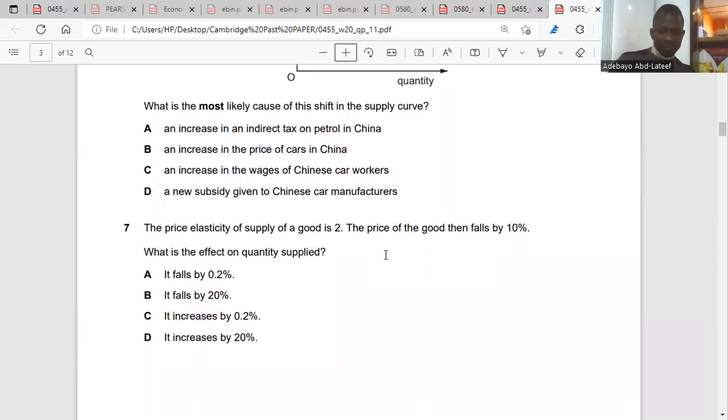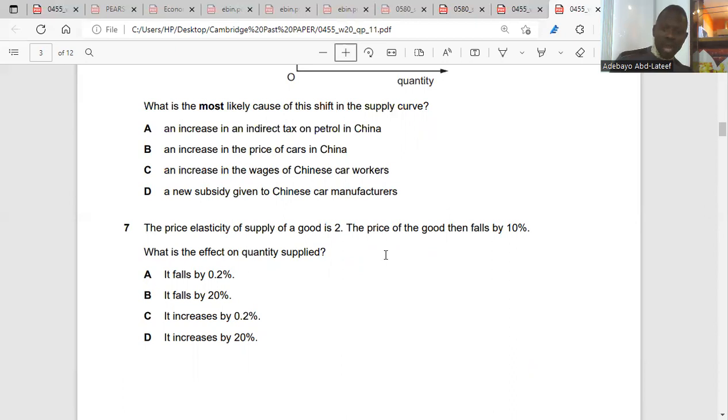Question 7. The price elasticity of supply of a good is 2. The price of the good then falls by 10%. What is the effect on the quantity supplied? If the price elasticity of supply of a good is 2, and the price of the good falls by 10%, what is the effect on the quantity supplied? The quantity supplied would fall.